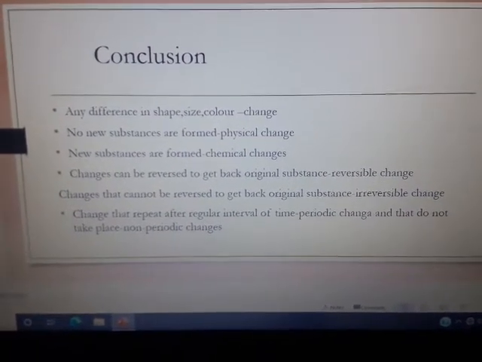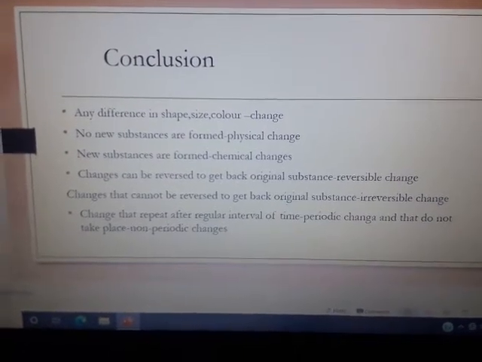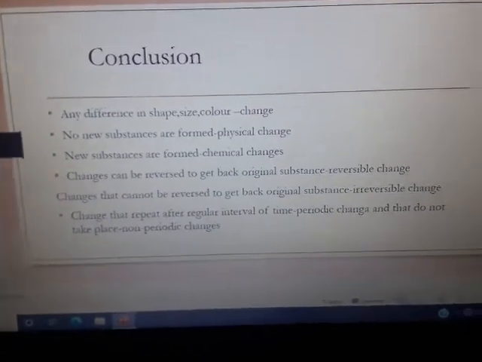The changes that can be reversed to get back the original substance are reversible changes. The changes that cannot be reversed to get back the original substance are irreversible changes.